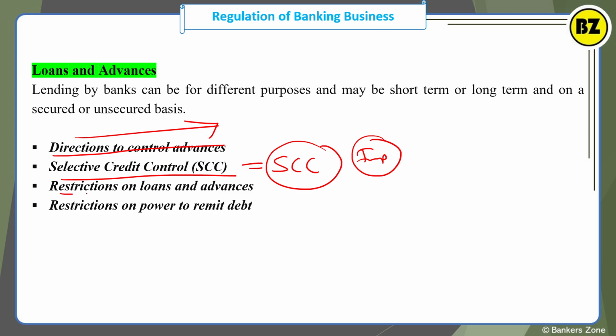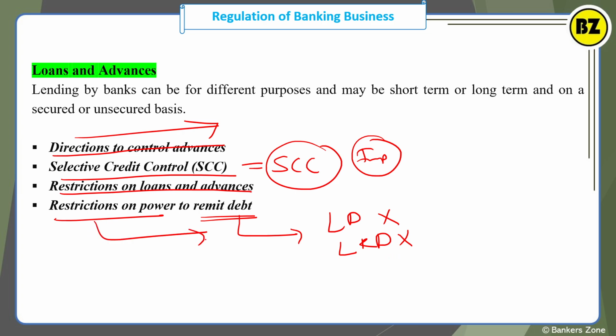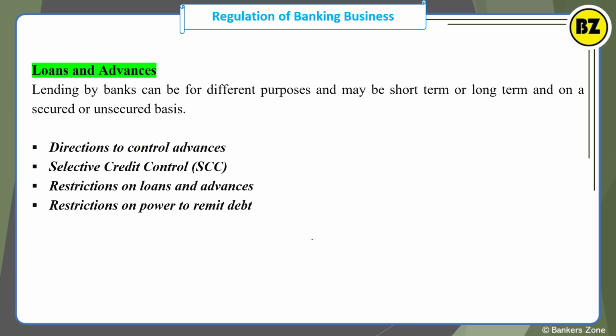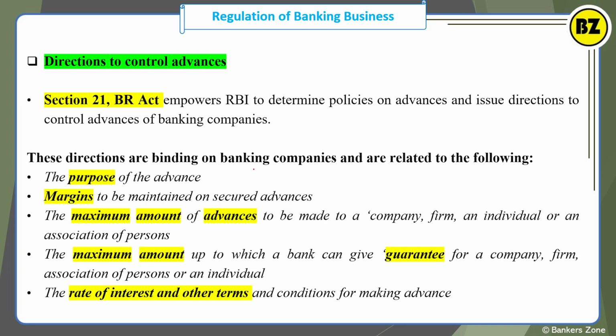Then restriction on loans and advances. Restrictions on power to remit the debt. For example, for a loan to the director, there are some restrictions. Loan to a director, loan to a relative of the director, these are not allowed. So these are some restrictions that we will also see. Okay, so let's start with the first, direction to control the advances.